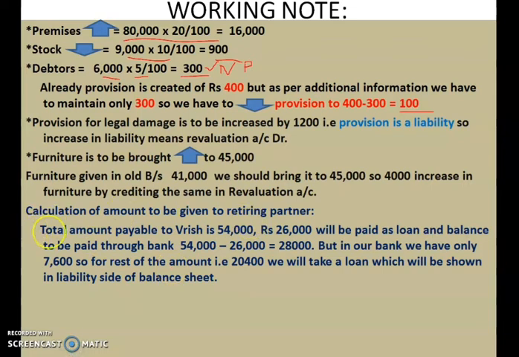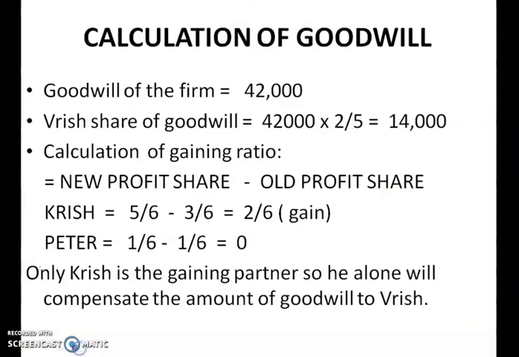Vrish's share of goodwill you have to calculate: 42,000 into his share, 2/5. So you will get 14,000 as the retiring partner's share of goodwill. So 14,000 is the amount of goodwill which Vrish will receive.